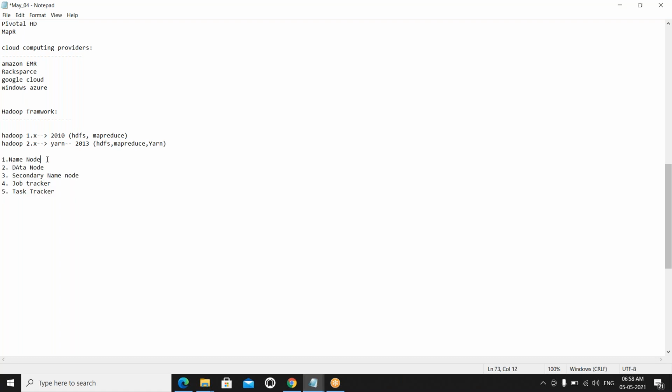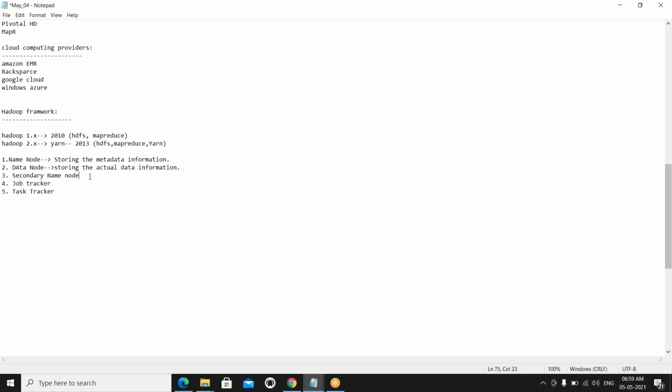What is the name node's responsibility? Storing the metadata information. How it stores it, we will discuss later. I am just giving a single line of the statement. And what is the data node's responsibility? Storing the actual data information.